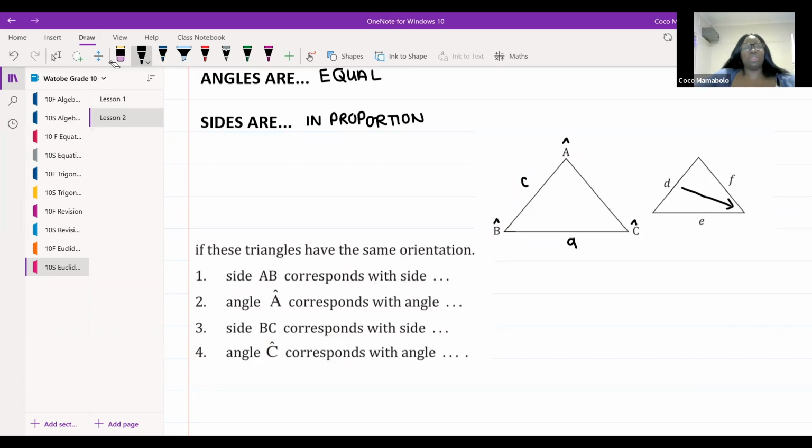That's it. Oh, I love how you all use capital letters. That's what I was looking for. Capital letter D. All right. If this side over here is F, that tells me that this angle over here is going to be capital letter F. Okay. And if this side over here is E, that means the opposite angle over there is going to be capital letter E. That's it. Good.